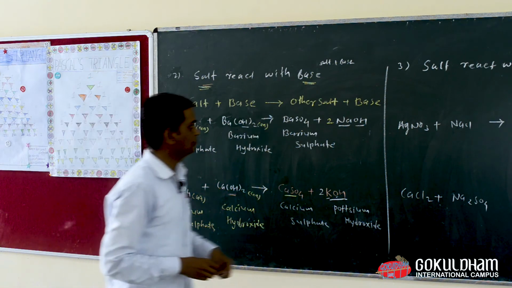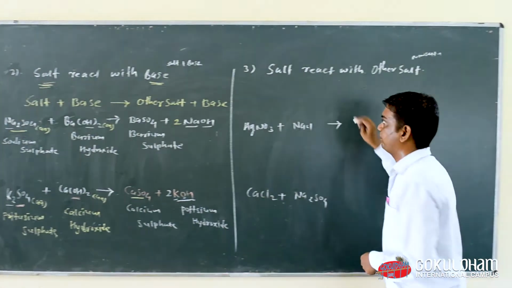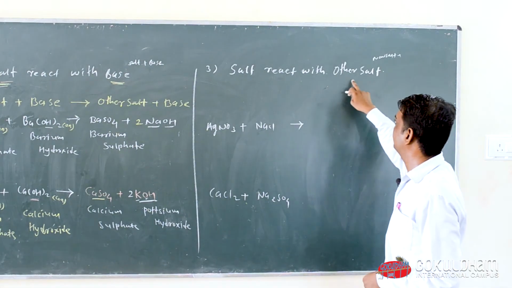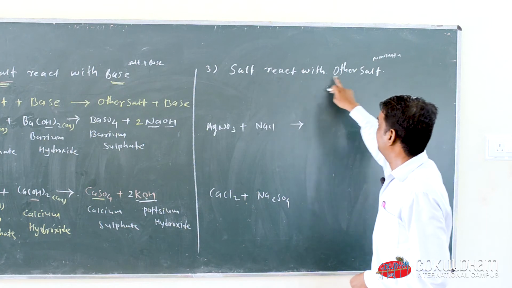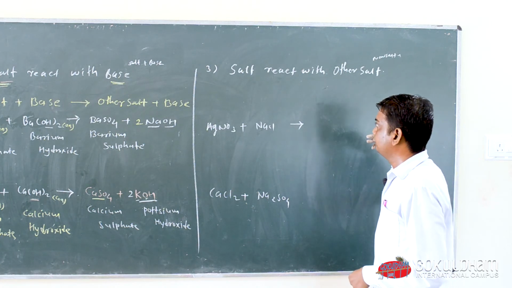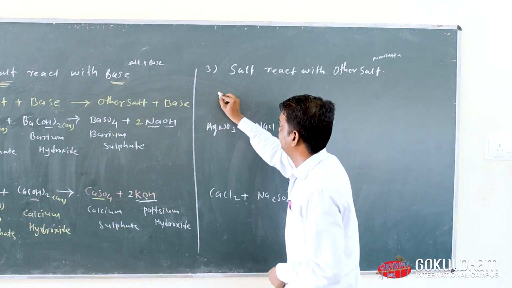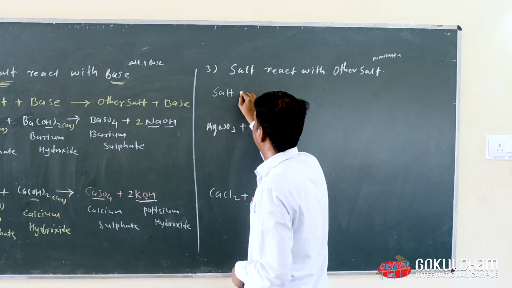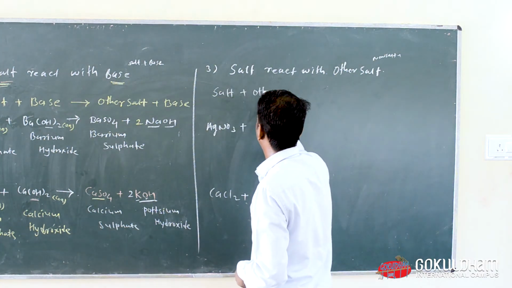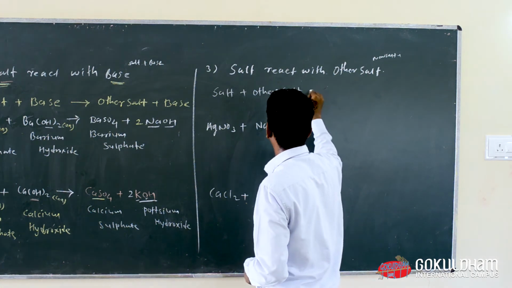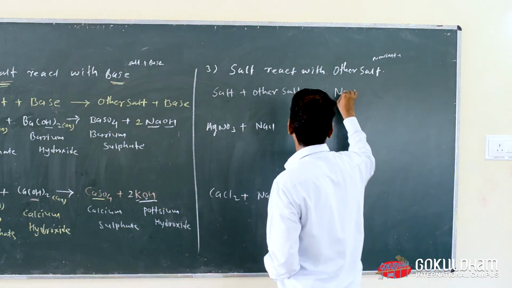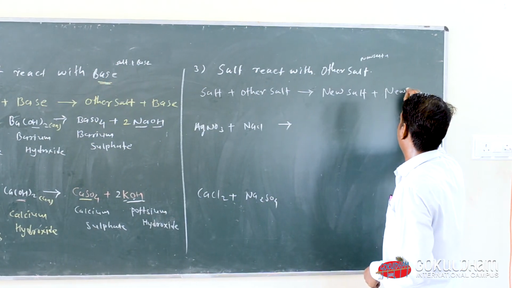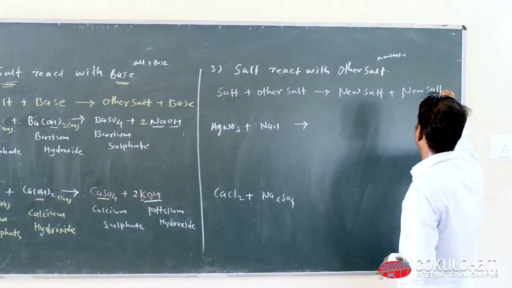Now we are going to see our last and final chemical property of salt: when salt reacts with other salt, we get a new salt. So we write the formula of this property. When salt reacts with other salt, we get a new salt, and our side product is also in the form of a new salt.